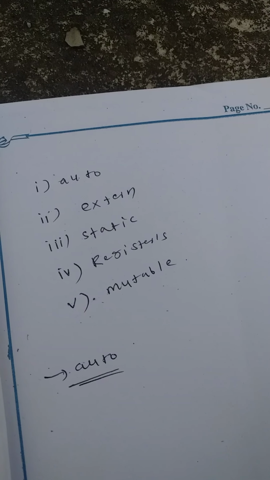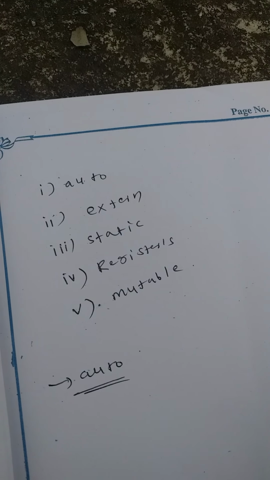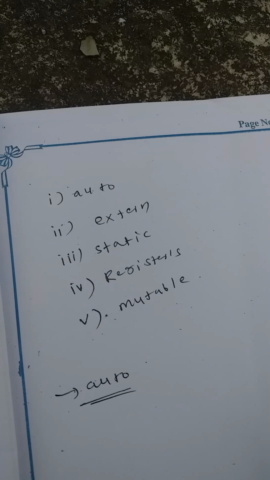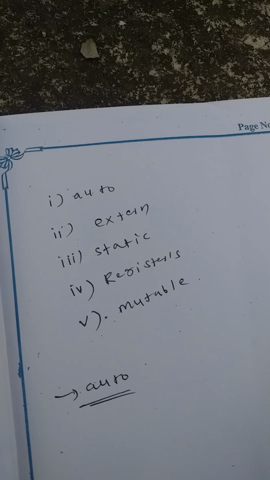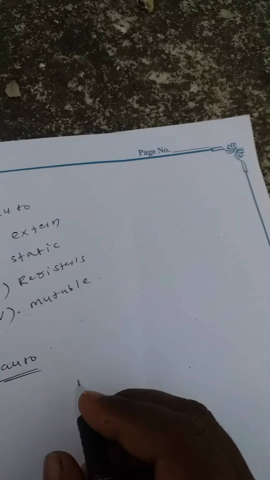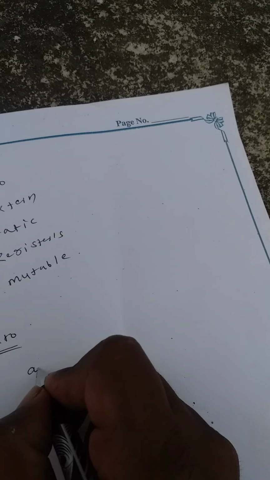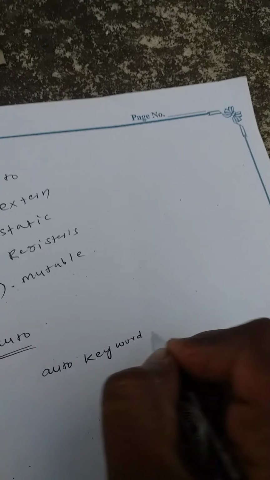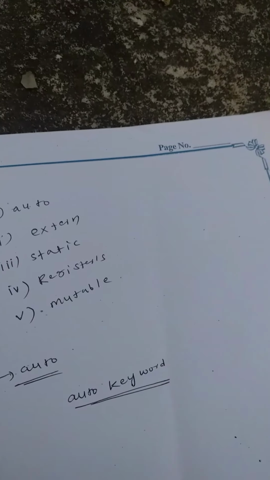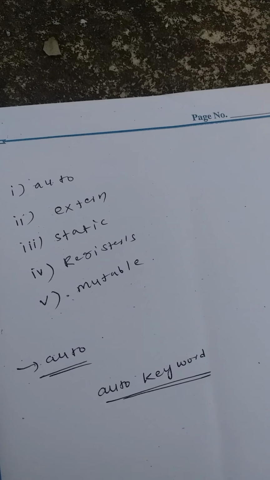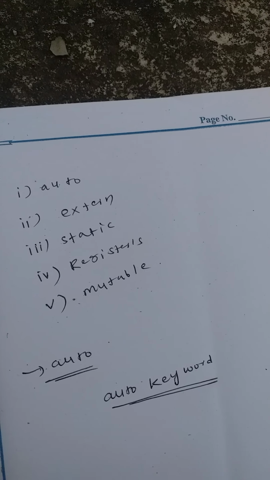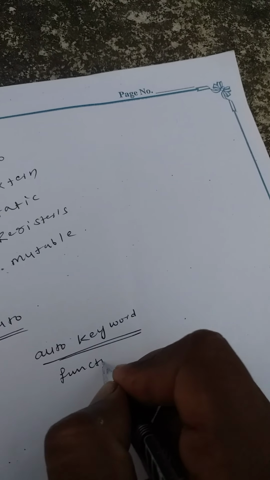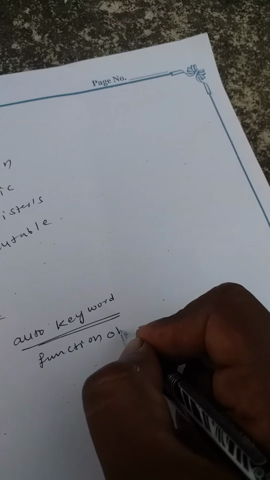The auto storage class is used for all local variables. Auto variables are declared using the auto keyword. The scope of an auto variable is limited to the function only.